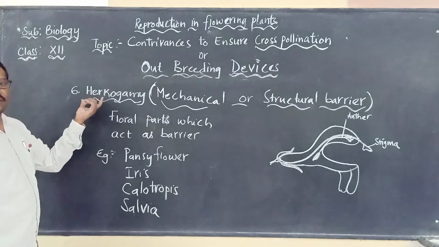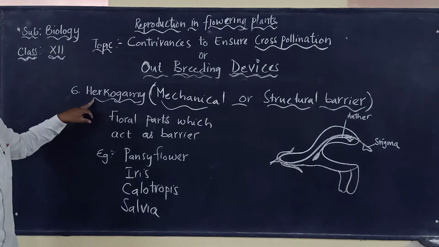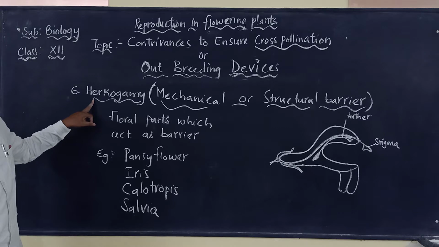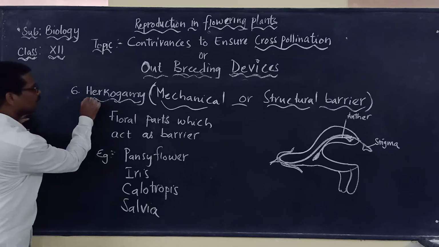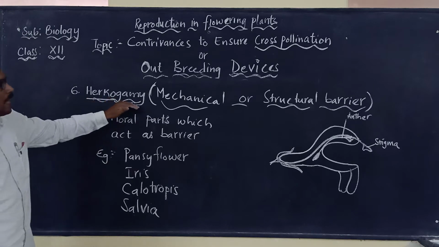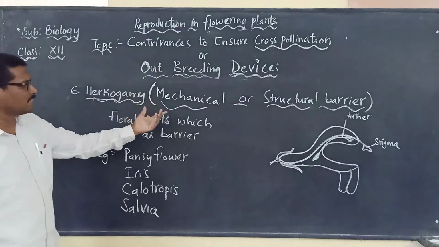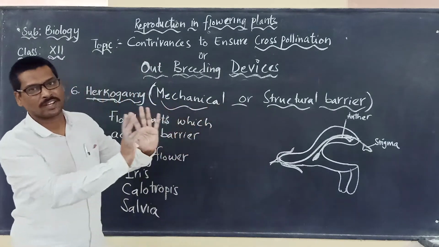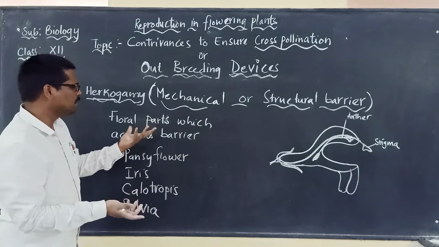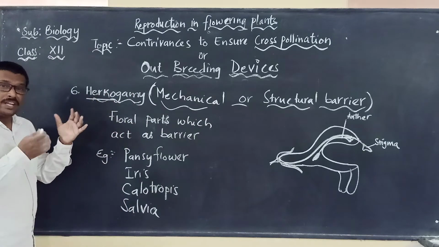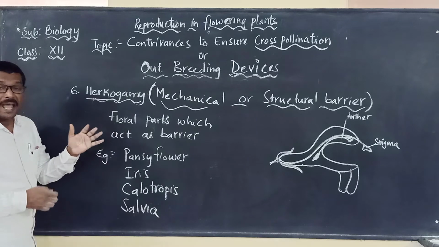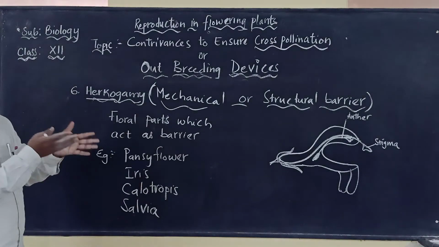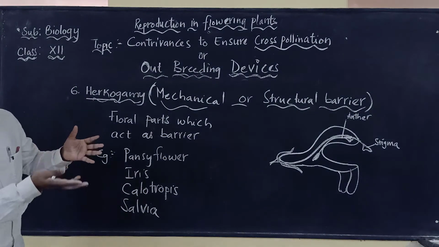So here we are going to discuss the next one, hercogamy. Herco means barrier. Hercogamy is otherwise commonly known as a mechanical or structural barrier. What do you mean by hercogamy? Any one of the floral parts which act as a barrier between what? Between the male part and the female part.